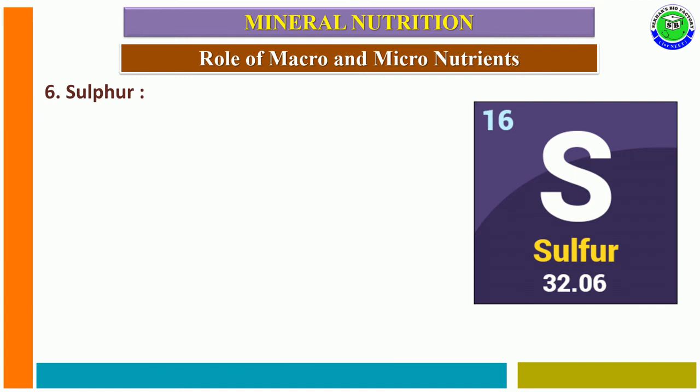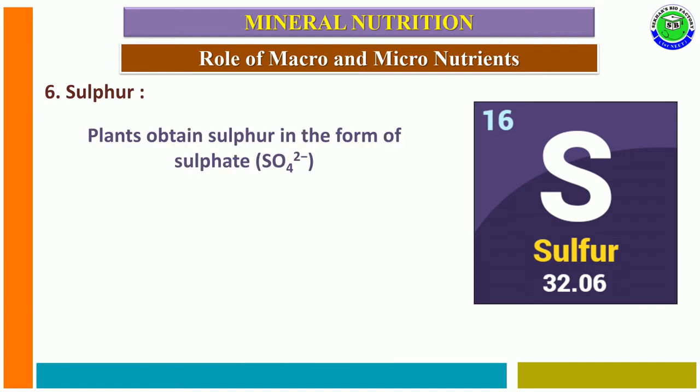The sixth element is sulfur. Plants absorb or obtain sulfur in the form of sulfate ions, SO4 2 minus. These sulfur ions are required in young leaves along with meristematic tissue.